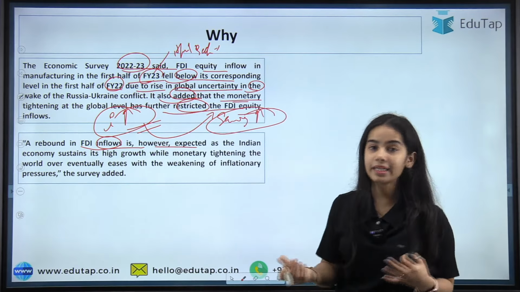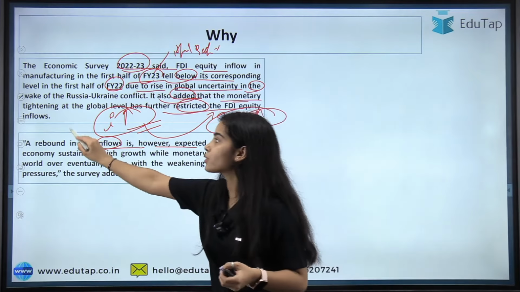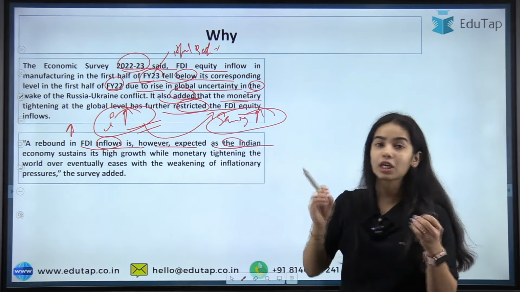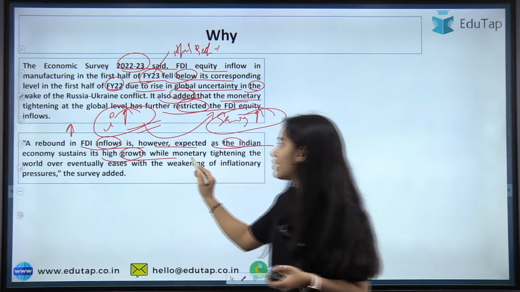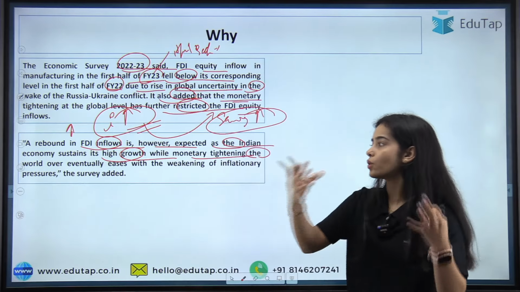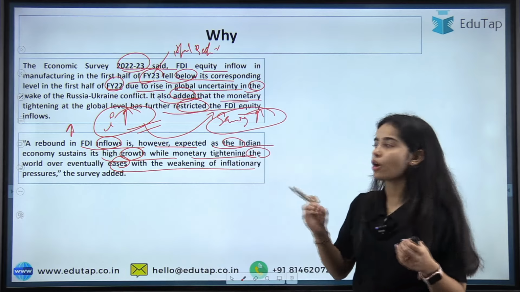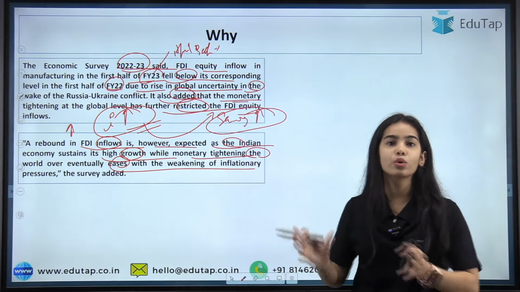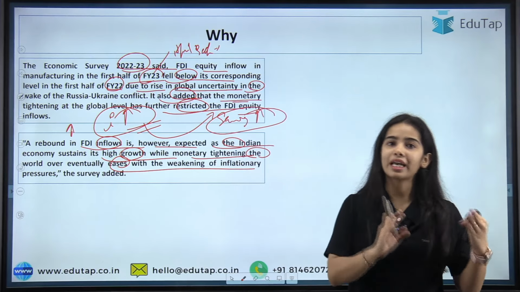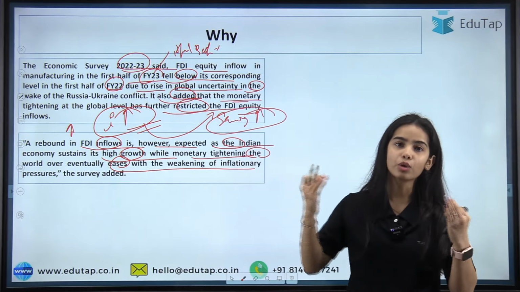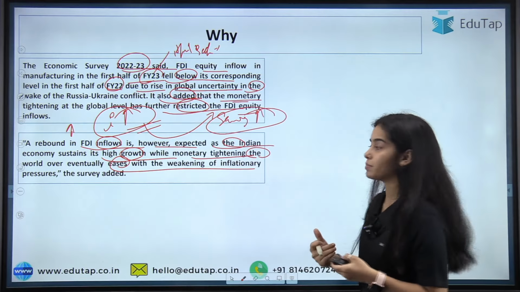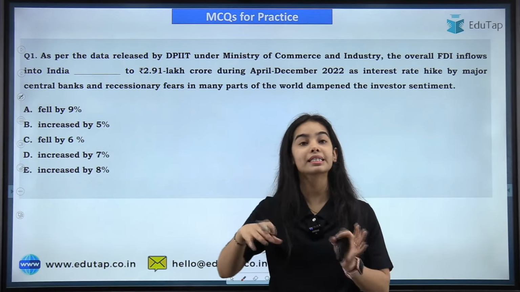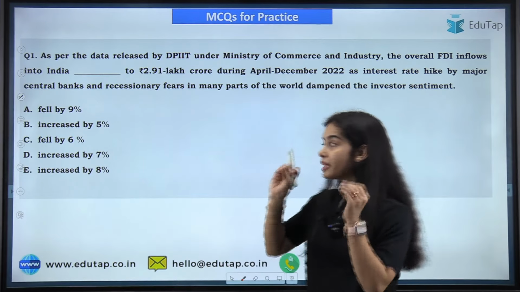Okay, so a rebound in FDI inflows is however expected. This is also said in the economic survey, that there is going to be a rebound in FDI inflows as the Indian economy sustains its high growth while monetary tightening the world over eventually eases with the weakening of inflationary pressures. So it is expected that our country is going to do well, and that's why the FDI inflows are going to come back at a good percentage in the coming times. I hope you have understood everything very well. The data points you have to remember, the understanding behind the data points you should be very clear about.